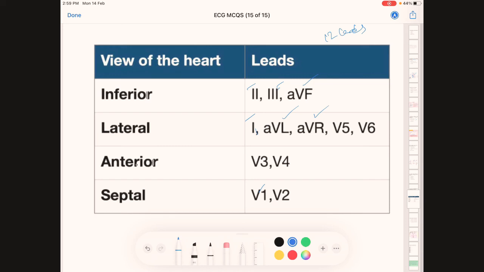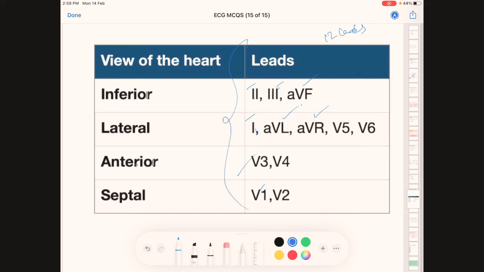So the view of the heart by these ECG leads: 2, 3 and AVF show the inferior view of the heart. Lead 1, AVL, V5, V6 show the lateral view, and the anterior view of the heart is shown by V3, V4. Septal is V1, V2.